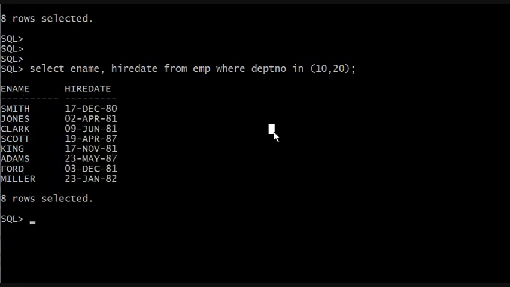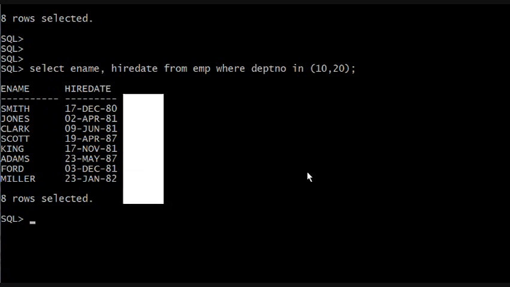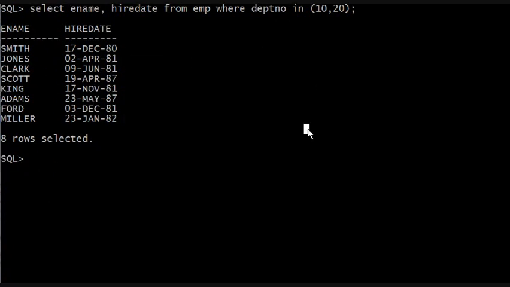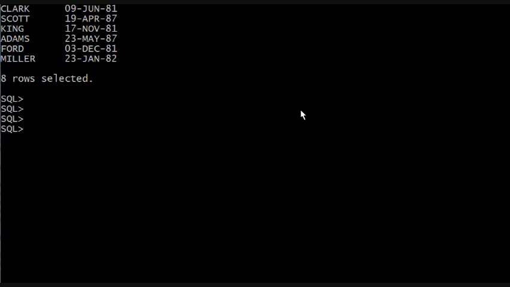Now, once again, as I said multiple times, it's common practice to put the column that you're using in the where clause in the syntax of the select statement so it gets its own column, because we don't see that there's any department numbers here. So if you want to see, hey, give me the names and the salaries of those who work in department 20, select ename, salary, right? But put department number as well.